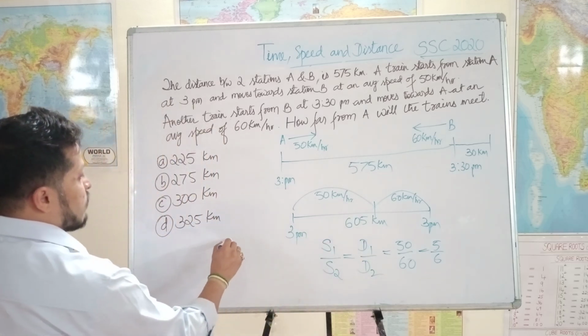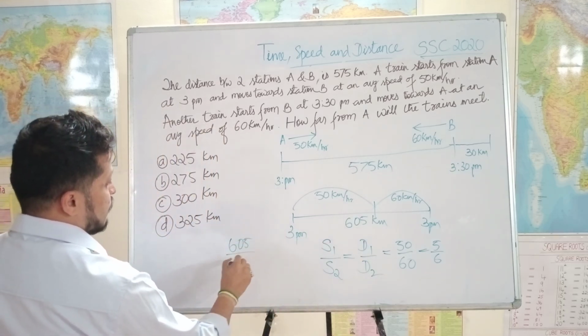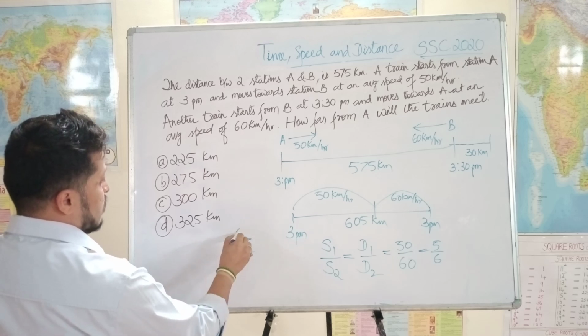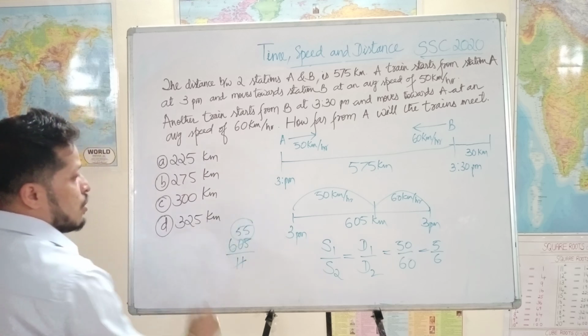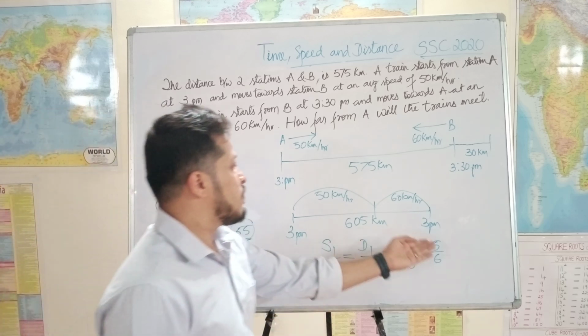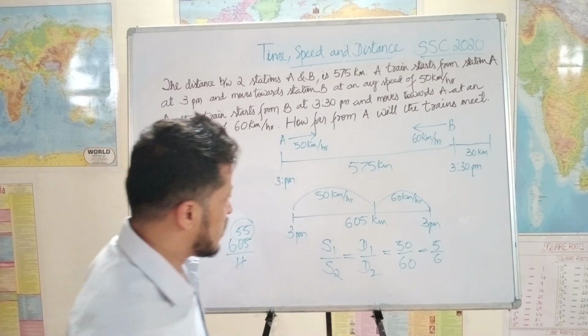So 605 divided by 11 is 55. So 55 into 5 and 55 into 6 is the distance we get.